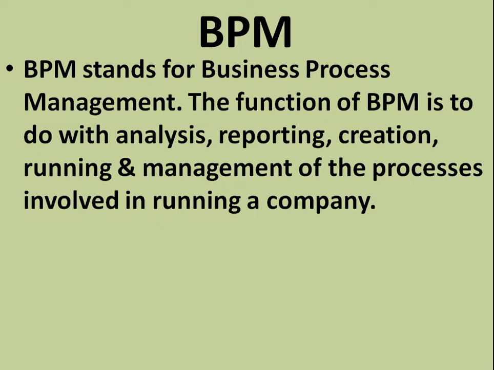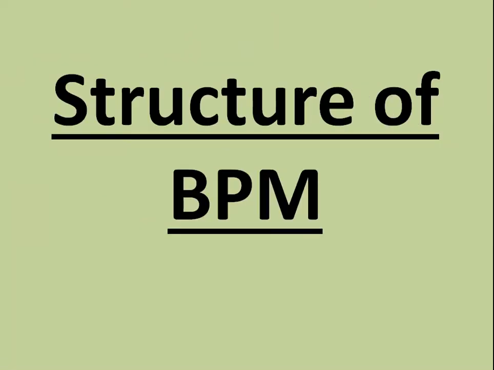Another point in ITES is BPM. BPM stands for Business Process Management. The function of BPM is to do with analysis, reporting, creation, running, and management of the processes involved in running a company. Now, the next point is what is the structure of BPM?